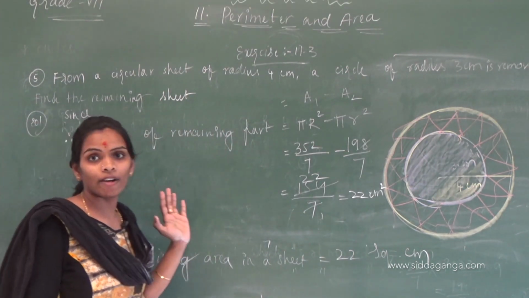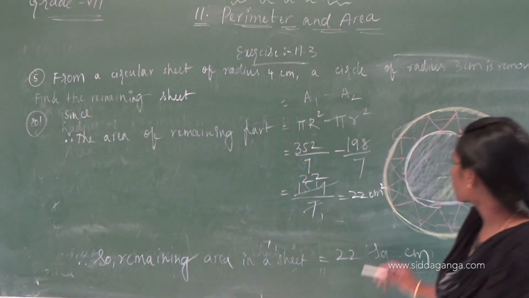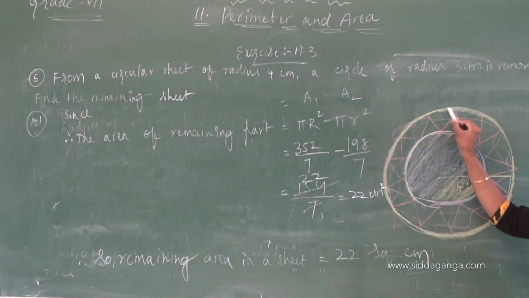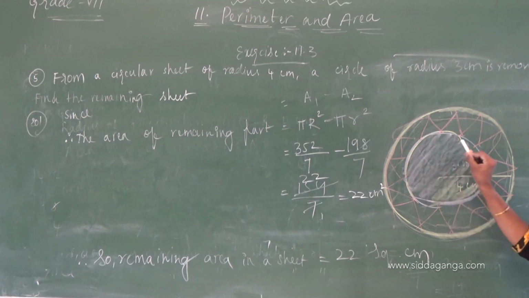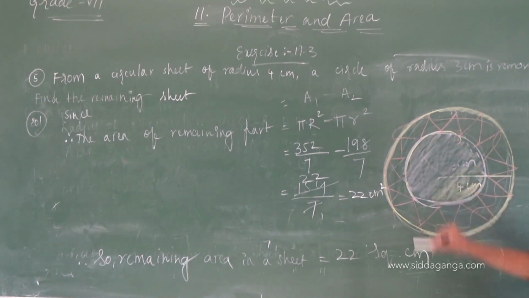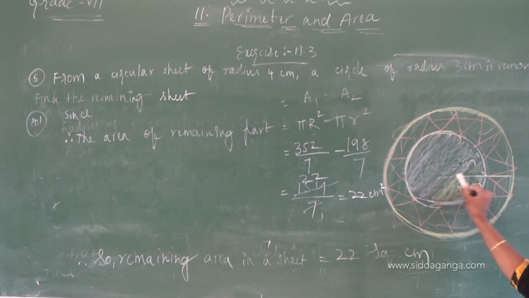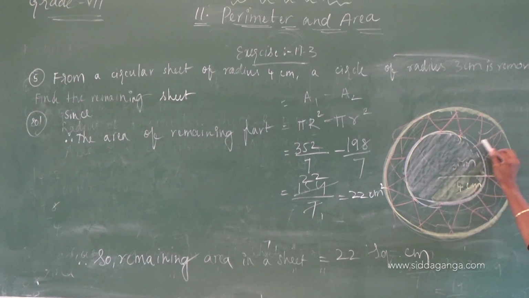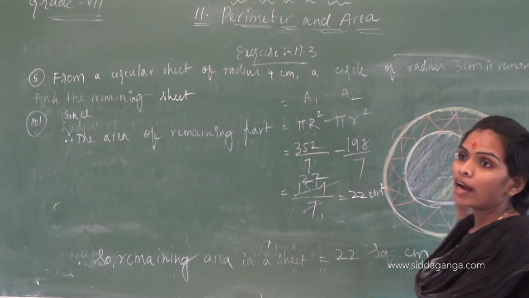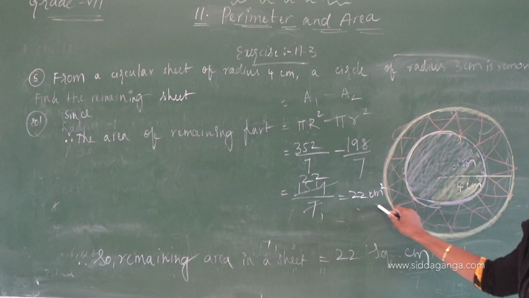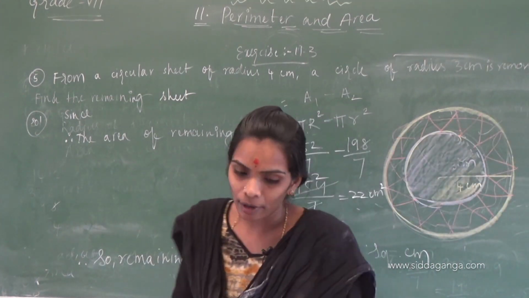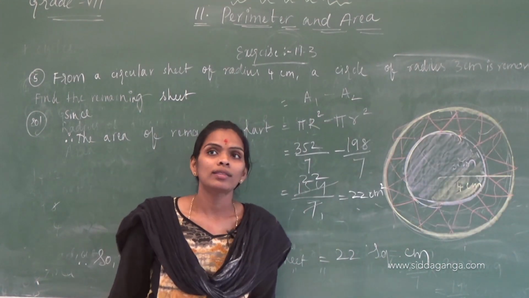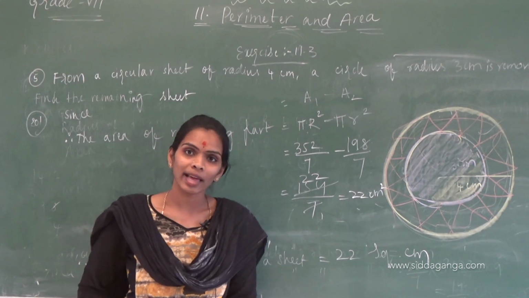Okay children, what I have done in the question is, first they have given one circle with radius 4 centimeters and another circle with radius 3 centimeters, correct? I found the area of each circle individually, and then I took the difference between these two circles, and I am getting the answer as 22 centimeters square. Okay, thank you children.